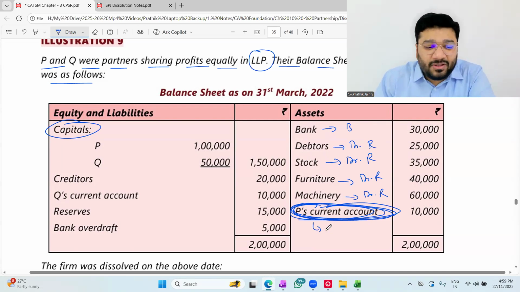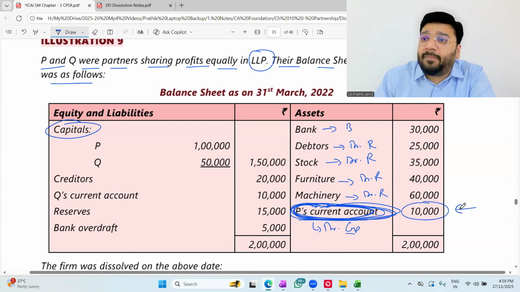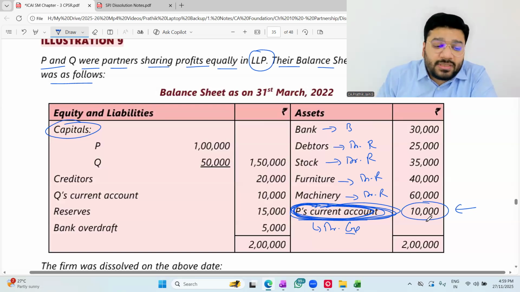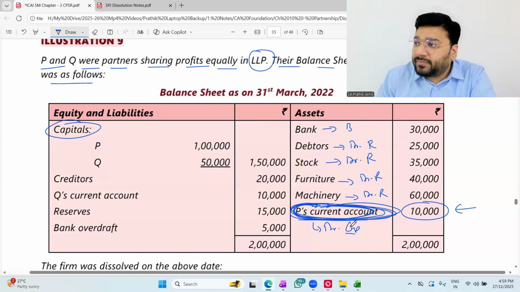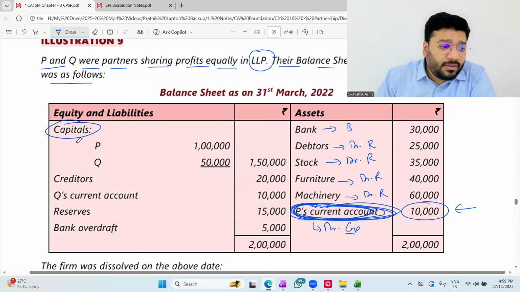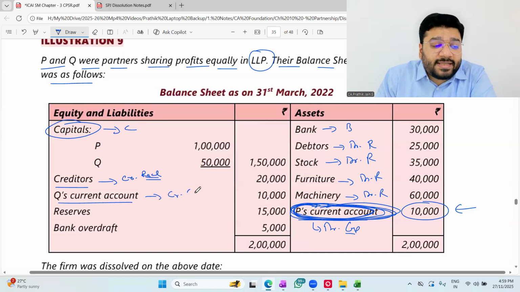Do not deviate. So this will go to debit side of capital account, because P's current account on the asset side represents this much money we have to recover from P. So initially it was in the current account. Now if I transfer this to capital account, we have to receive this money from P against capital balances. So this will go to debit side of capital account. Any problem? No problem. Capital account will remain in capital itself. Creditors will be transferred to the credit side of realization account. Q's current account balance will be transferred to the credit side of capital account. Reserves will be transferred to the credit side of capital account.